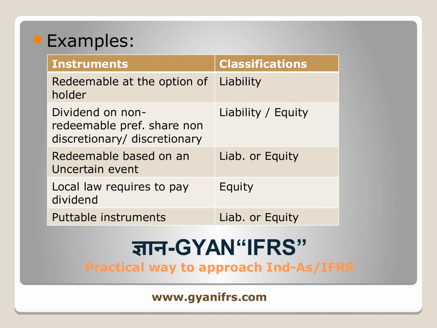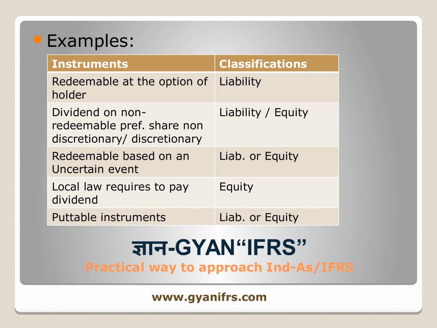Another case, if we are analyzing the dividends on non-redeemable preference shares which are not discretionary. Discretionary means it's something which is on the own will of the entity or the issuer. Then again it will be a liability to the entity, because they cannot avoid the payment of such dividends.